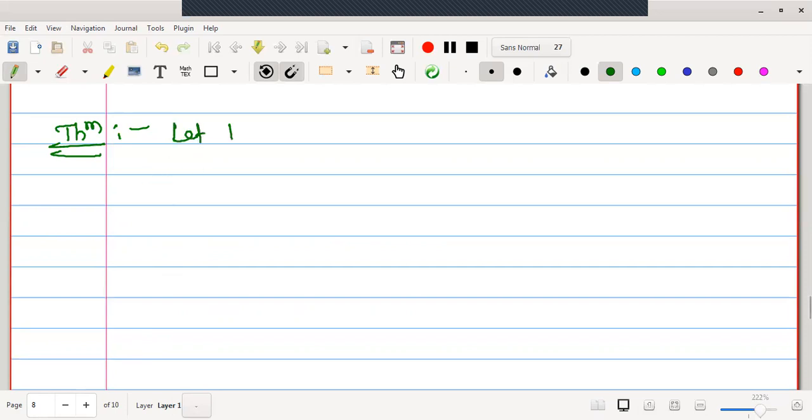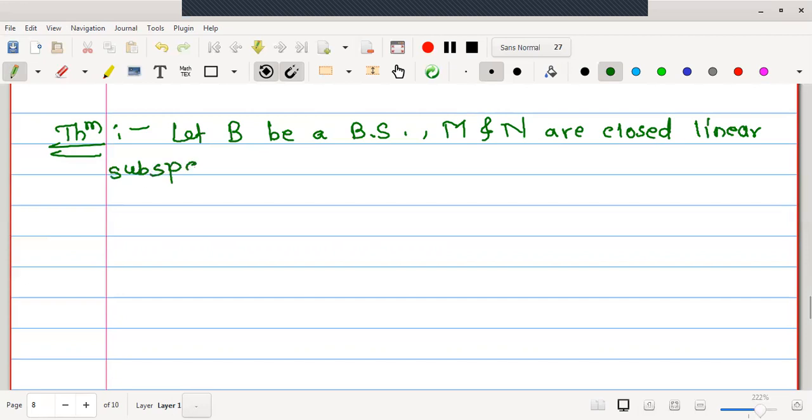Let B be a Banach space. M and N are closed linear subspaces. Now why are we saying closed? Because just now we have proved that the range and null spaces are both closed linear subspaces of B. What is given?